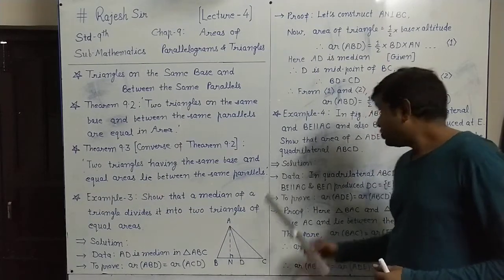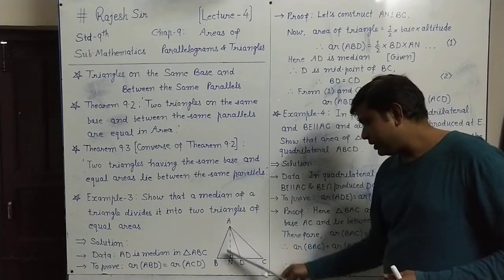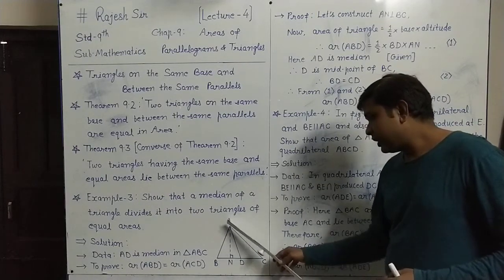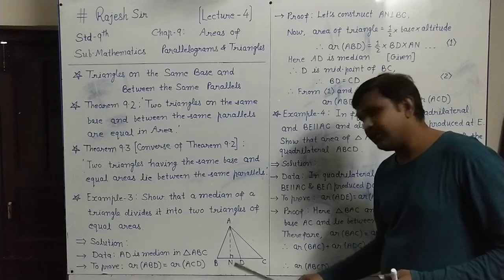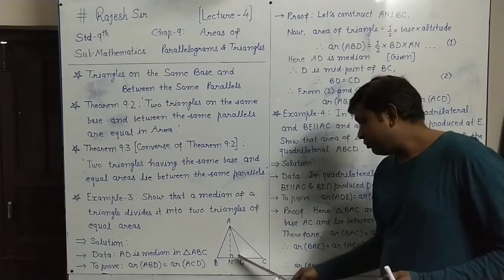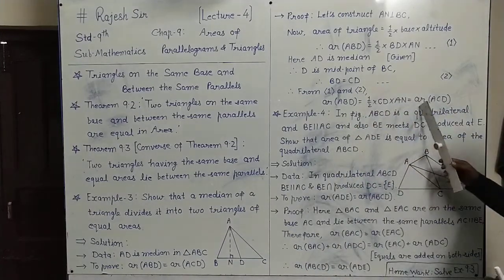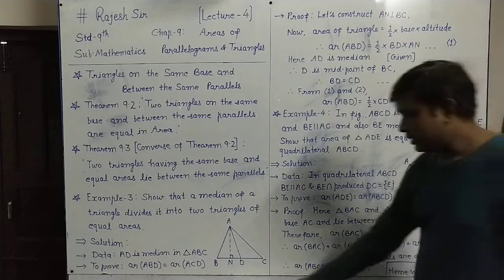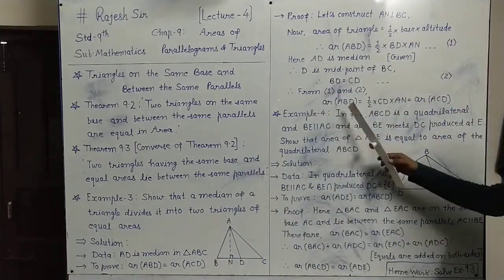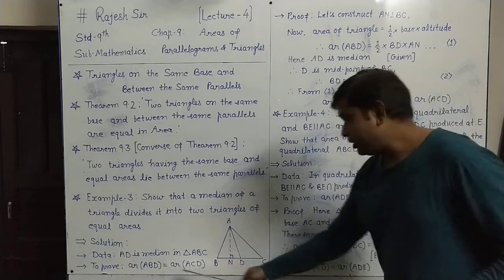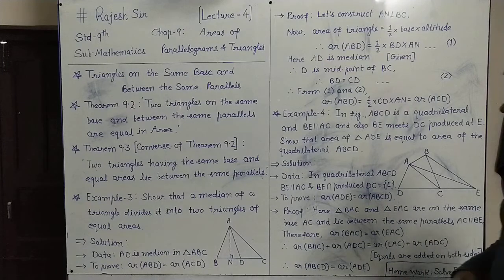So this half CD into AN shows the area of triangle ACD, because the area of triangle ACD equals half base into altitude. Half base is DC, and the altitude is AN. So half CD into AN shows the area of ACD. Hence it is true. On the left side we have the area of ABD, and on the right side we are getting the area of ACD. Hence the proof.